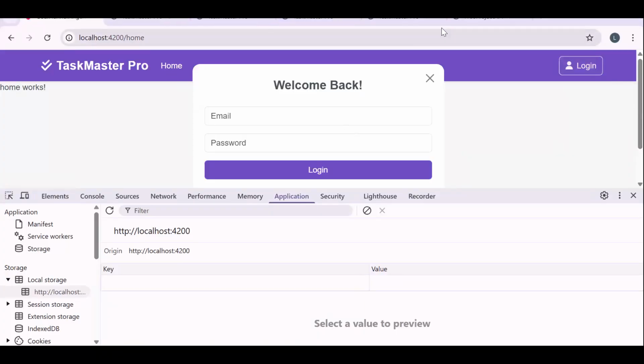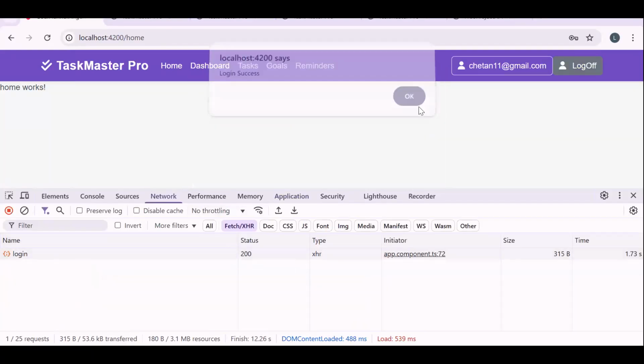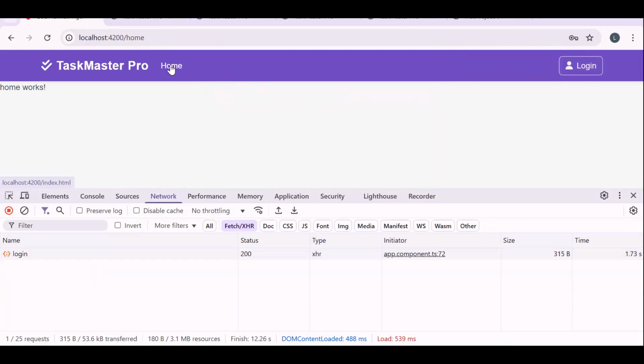Let's log in. Let's get the user email ID 112233. If I click on login, it's pending. Why is it pending? Yeah, we got the response. So you can see the logged in user information is also there and the menus are also coming. Fine. Again, if I log off, see only the home menu is coming.